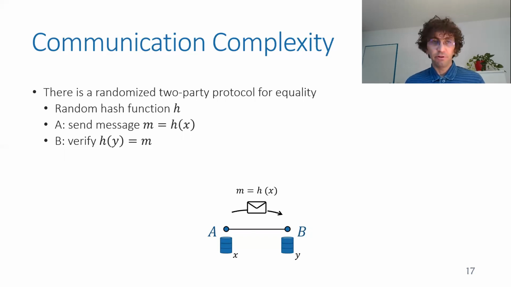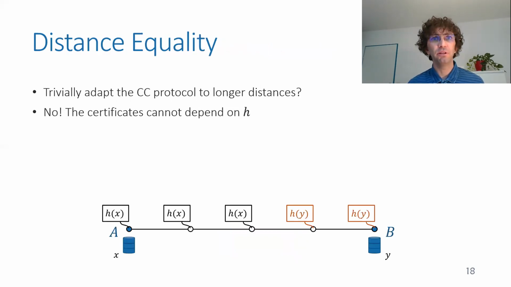And this can be done very efficiently, as I mentioned, if you have a very short line, if Alice and Bob are neighbors. But what happens if you have a longer line? This cannot be done because you want the nodes only to communicate with their neighbors. You don't want to flood the network with messages for this certification procedure.